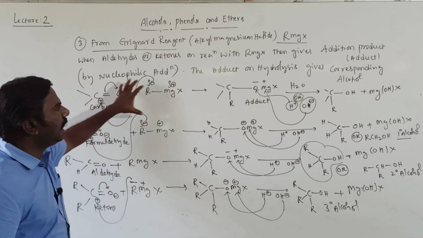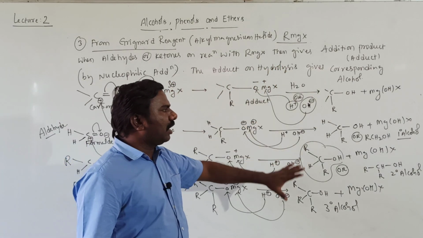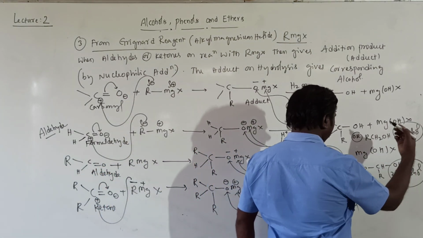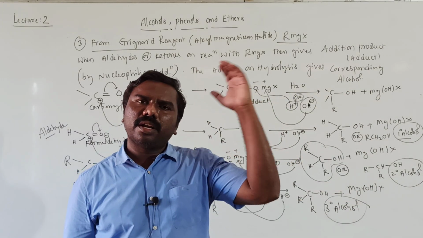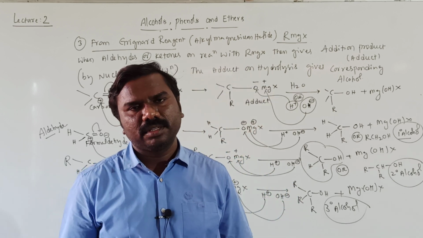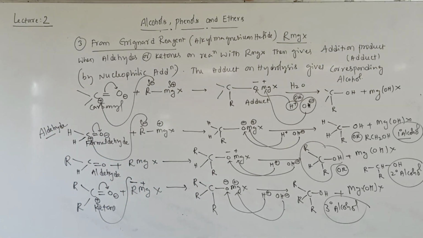So this is a generalized equation and these are the examples. Grignard reagent can be used to prepare primary alcohols, secondary alcohols and tertiary alcohols. You can also prepare a wide range of compounds by Grignard reagent. That's why he got the Nobel Prize. Getting all of you? So in our next session, we'll continue these preparations.